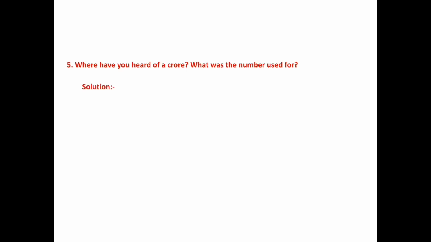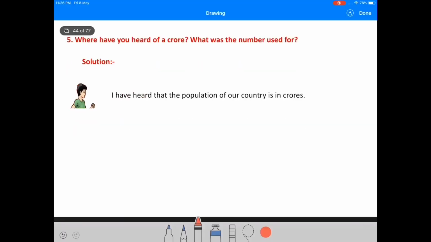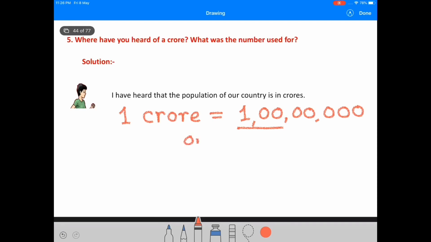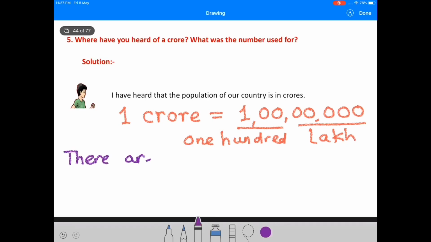Where have you heard of a crore? What was the number used for? I have heard that the population of our country is in crores. So 1 crore is equal to 1,00,00,000. That is also called 100 lakh. 5 zeros means lakh. So there are total 7 zeros in 1 crore.